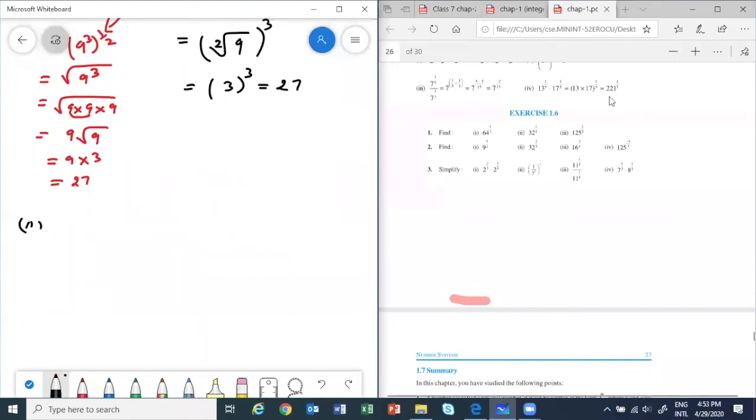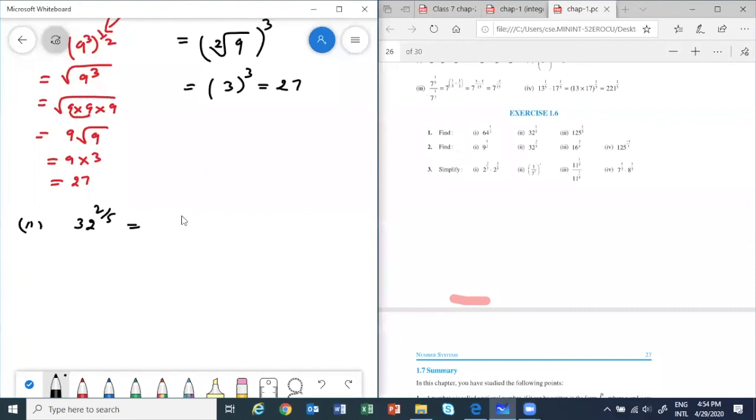Okay, Ananya, good, good, good. Those students are doing good. Take the next question. So what is your next question? 32 power 2 by 5. For those students who are not writing, or shy to write, or haven't understood, if you see the questions, you can understand better.